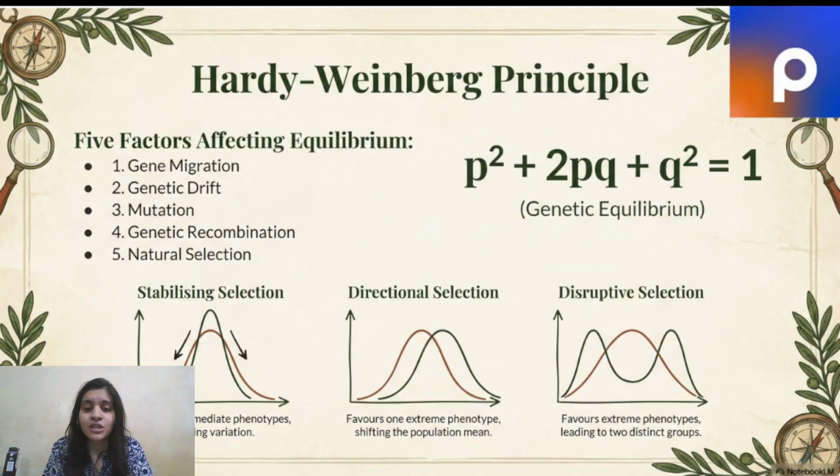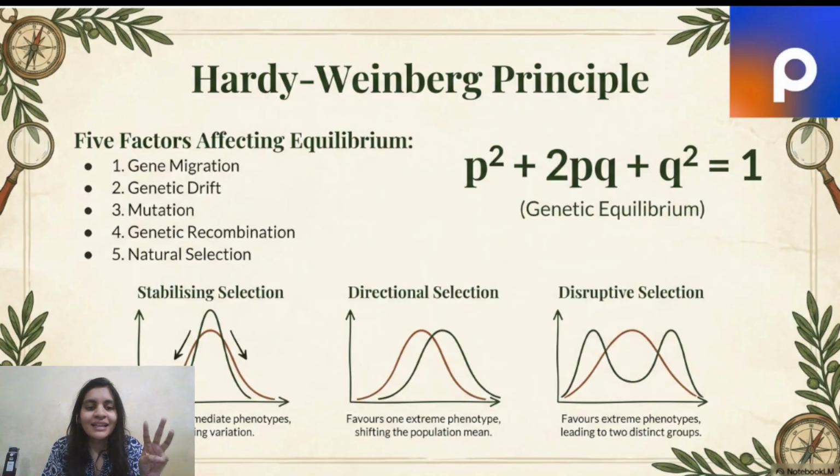Genetic recombination. Whenever our DNA makes copies, there are some mistakes in it, and genetic recombination also creates different genetic material, so that also disturbs the genetic equilibrium. And finally, of course, natural selection. The natural conditions pick out the individuals who are favorable to survive in it. So definitely that also impacts our genetic equilibrium, right?